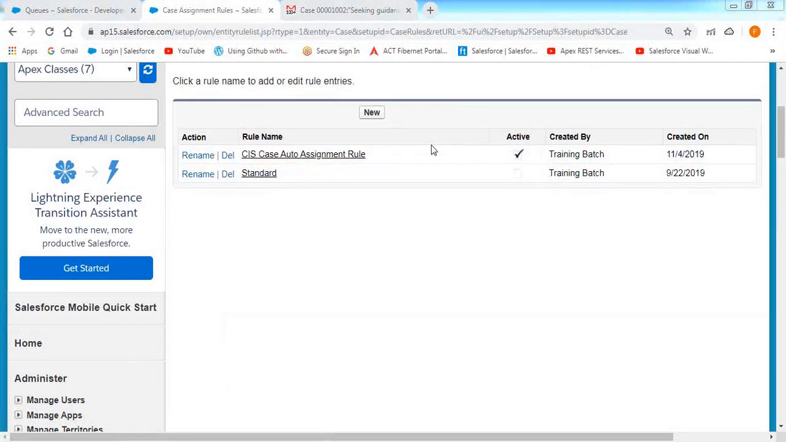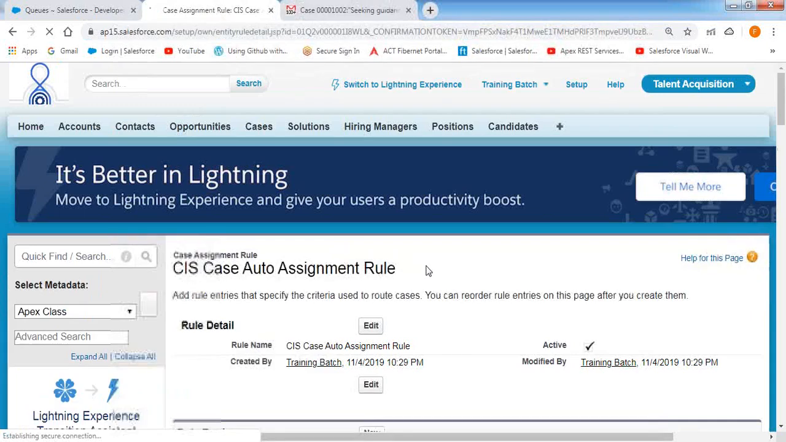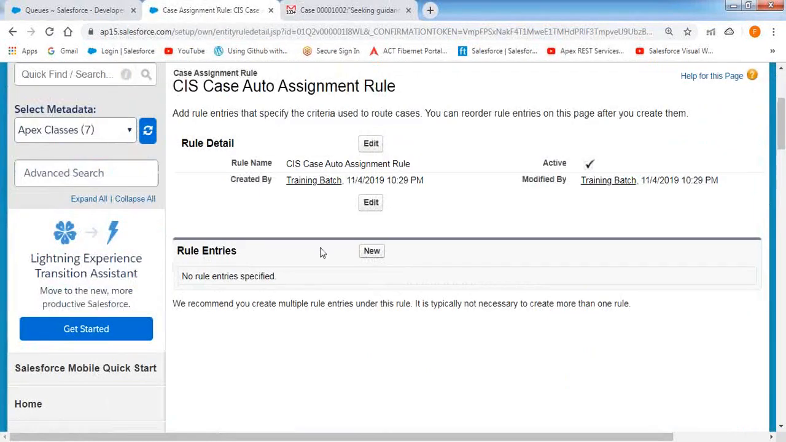Now I need to add the conditions here. Just click on that rule name. Now add the rule entries one by one. Go to the rule entries section. This is the rule name which you have configured, CIS case auto assignment rule. Now click on the rule entries section. Click on the new button to add each and every condition one by one, and we can indicate to whom you want to assign the record here. Now, click on this new button.